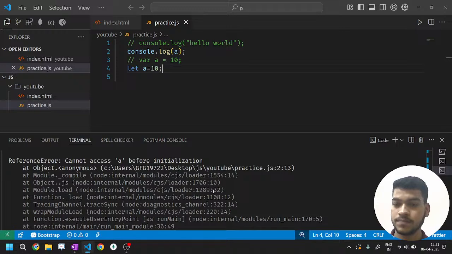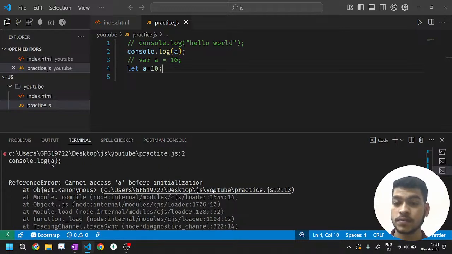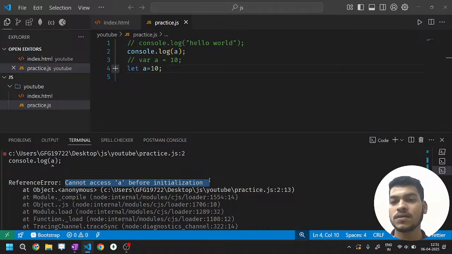Okay, what is it showing? Reference error. It is not a syntactical error, it is a reference error. What is the reference error saying? Cannot access a before initialization. What does that mean? Until you initialize it with a value, can we say that before that, JavaScript would have nothing? Not like that. We cannot say that.